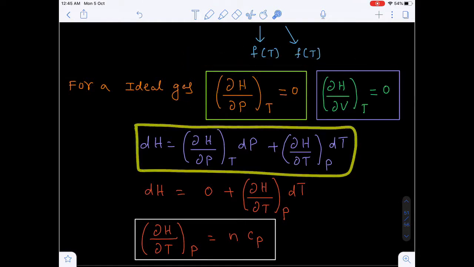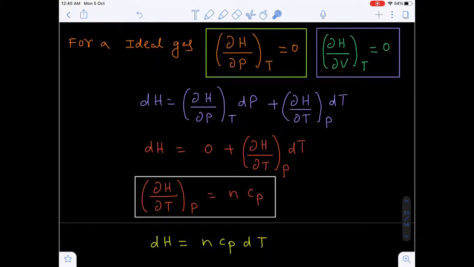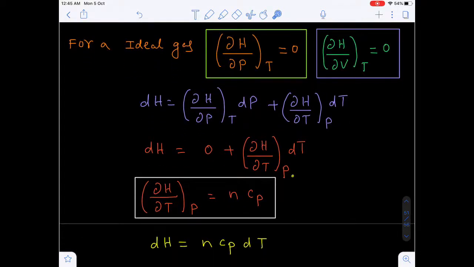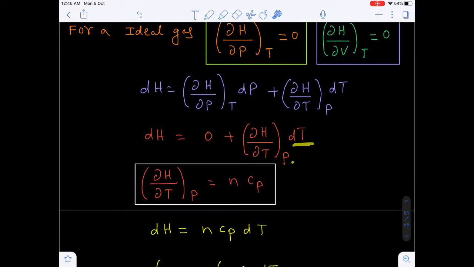And what is the exact differential of the enthalpy? dH is equal to del H by del P at a constant temperature T into dP, plus del H by del T at a constant pressure into dT. Now what I am saying here, at a constant temperature the value will be 0 only for an ideal gas. So the remaining term will be del H by del T at a constant pressure into dT.